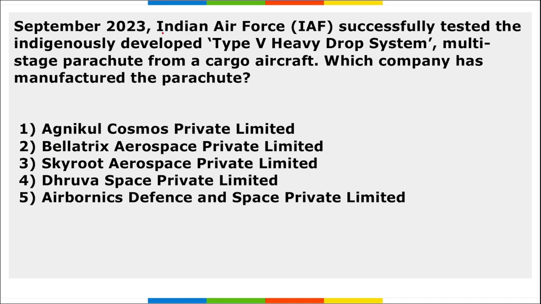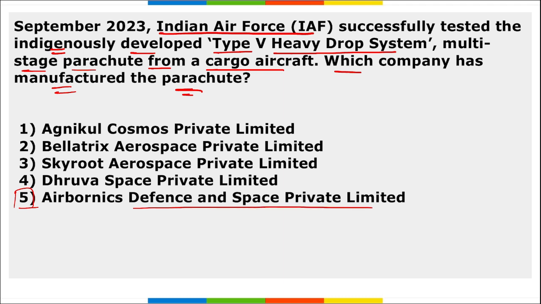Next, in September, Indian Air Force successfully tested the indigenously developed Type 5 heavy drop system multi-stage parachute from a cargo aircraft. Which company has manufactured this parachute? This was manufactured by whom? It was manufactured by which organization? That is Airborne Defense and Space Private Limited.